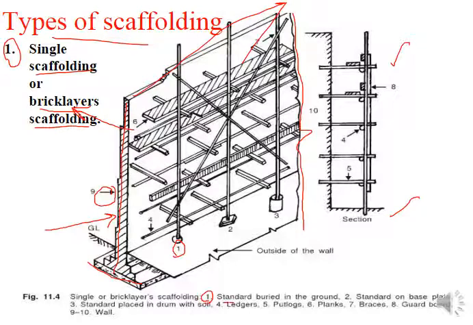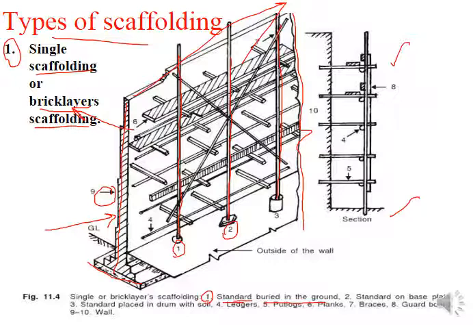definition is the standard. Those are buried in the ground. So first of all, we have an understanding of the standard. What are the standards? Standards are the vertical components in any scaffold. Wherever you see these aligned vertical components, number 1, number 2, there are different definitions for number 2, but the definition of these vertical components as standard is the same. This is also a standard, the vertical component. So all of these three shown in the figure, vertical components of the scaffold, are going to be called standard.